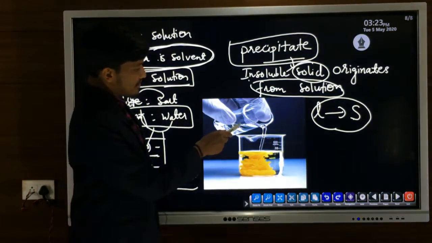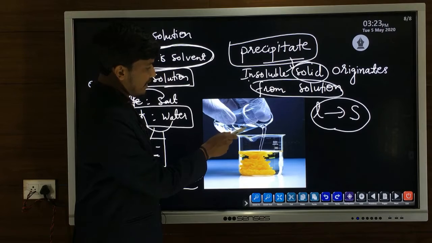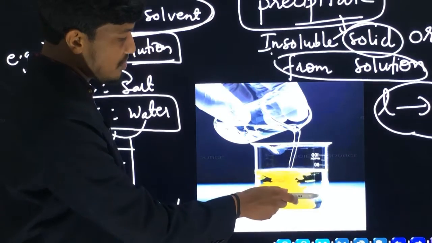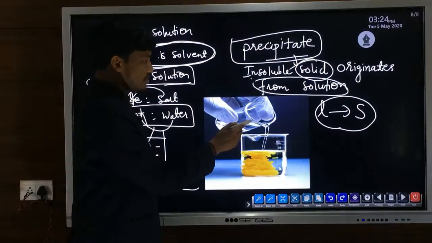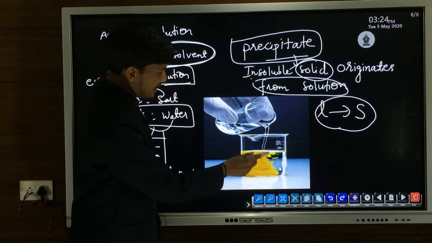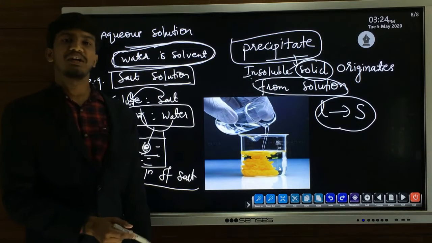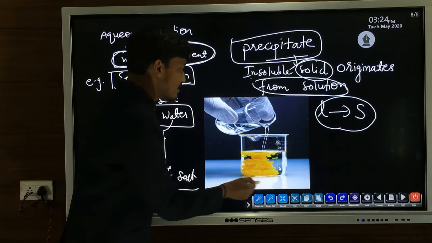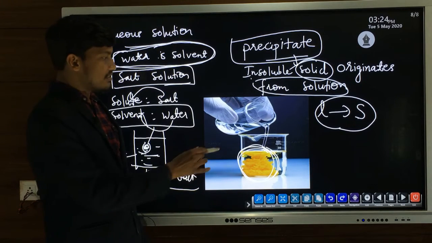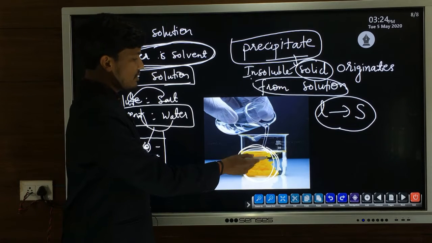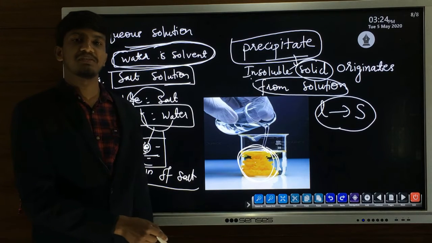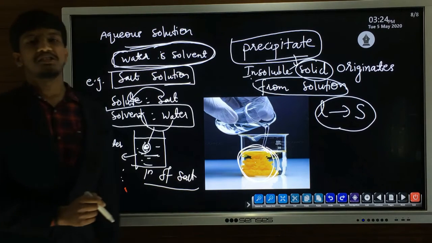For example, in this figure, in this beaker there is an aqueous solution. In the second beaker we can see one more colorless solution. This is also an aqueous solution. When we mix both of the aqueous solutions, we can see the formation of a yellow color substance. This yellow color substance is a solid. This yellow solid is a precipitate. That is, the solid which forms from aqueous solutions is called a precipitate.